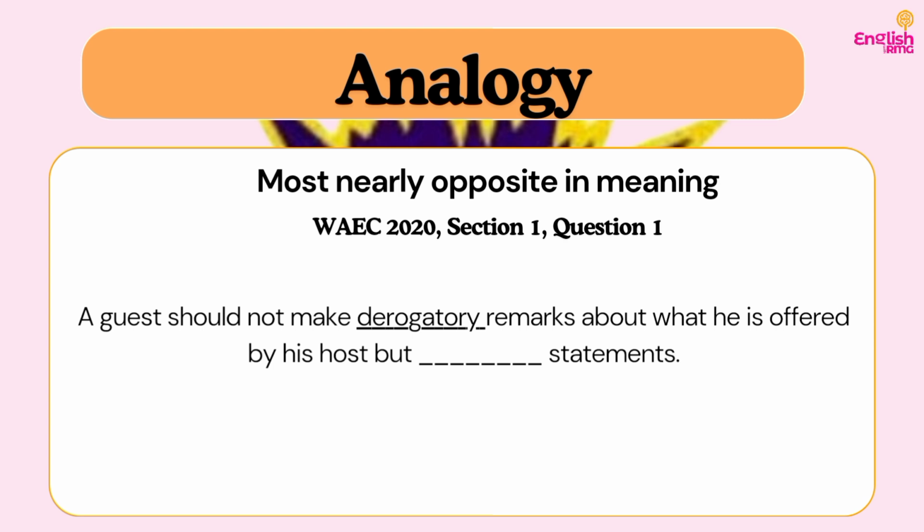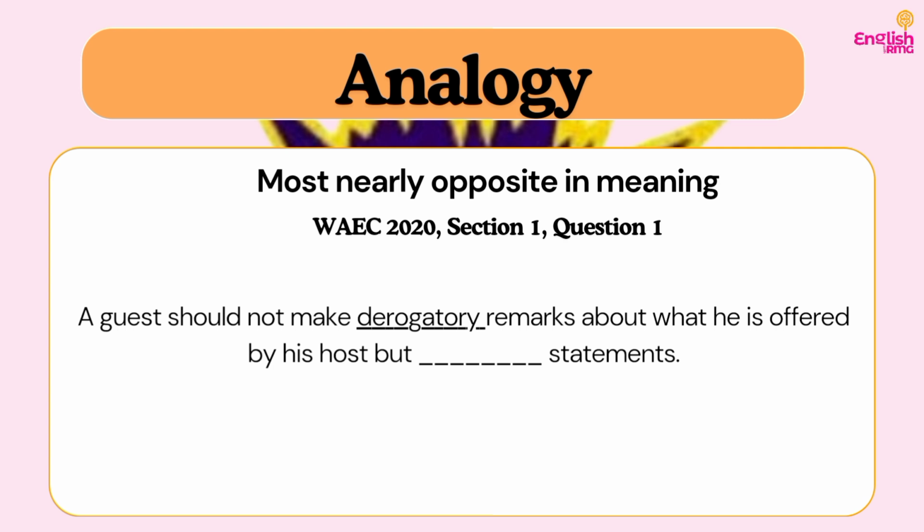So we have, a guest should not make derogatory remarks about what is offered by his host, but dash statements. It is still a form of analogy. Do you understand? So if a remark is not derogatory, what is it going to be? In form of its opposite. Do you understand? Not synonyms, opposite. If it is not derogatory, then what is it going to be?